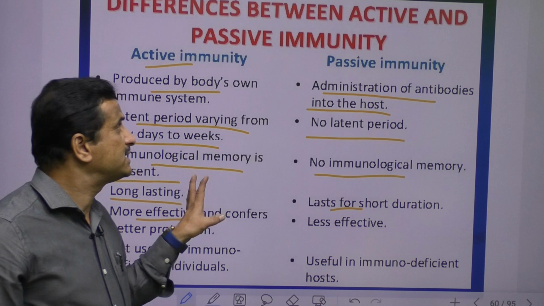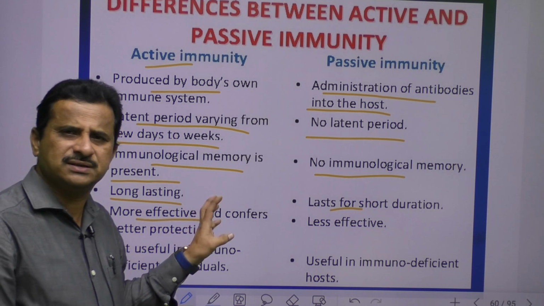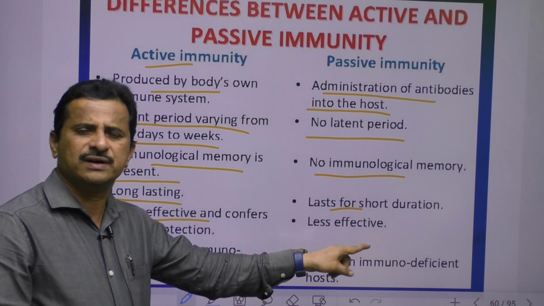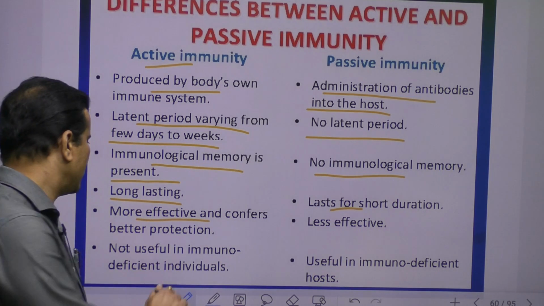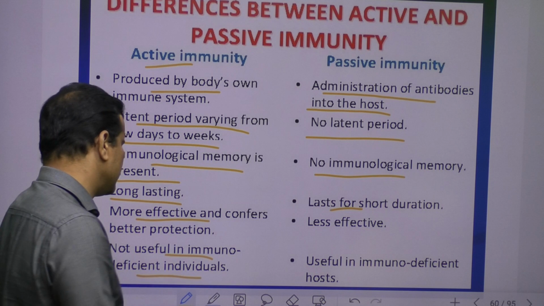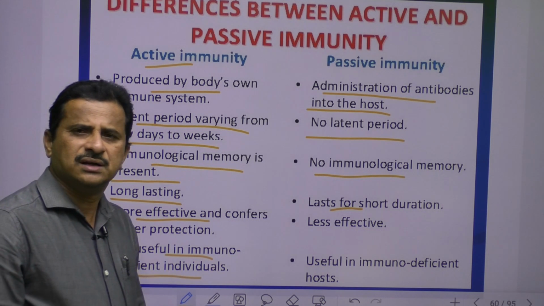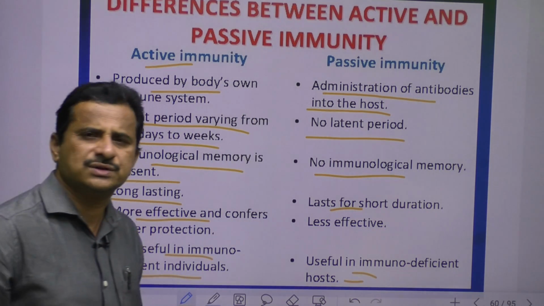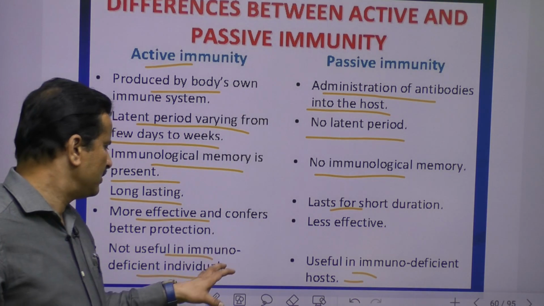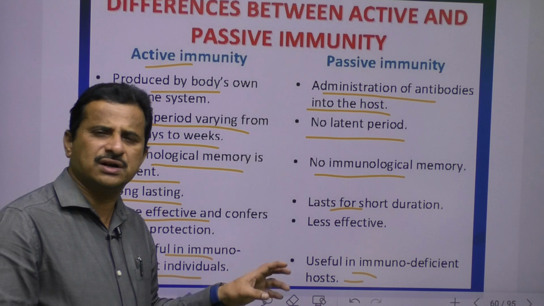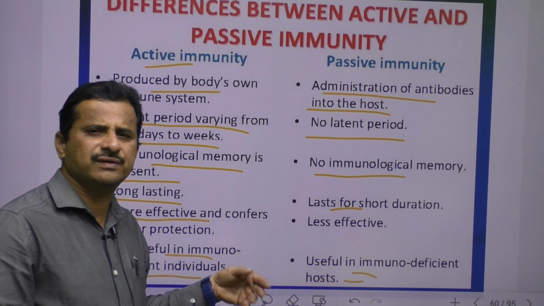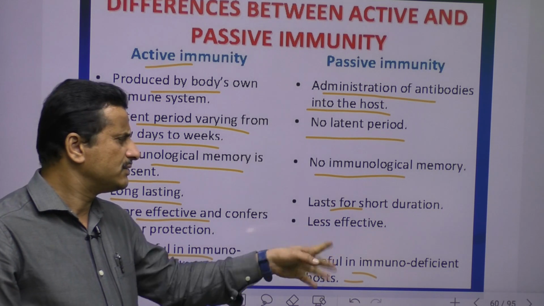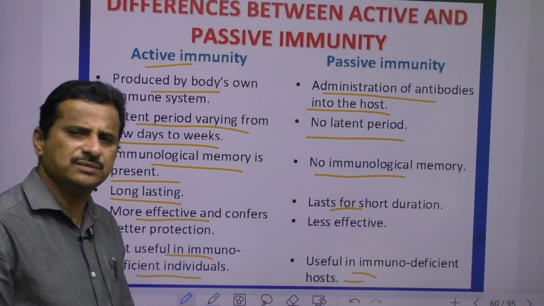Active immunity is the best. In case active immunity is not possible, doctors advise passive immunity. Active immunity is not useful in immunodeficient individuals, but passive immunity is useful to immunodeficient individuals or hosts. The reason is that immunodeficient individuals are already using drugs, so active immunity is not that effective for them.